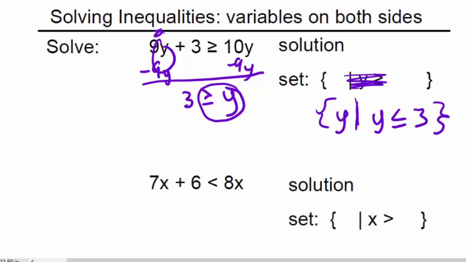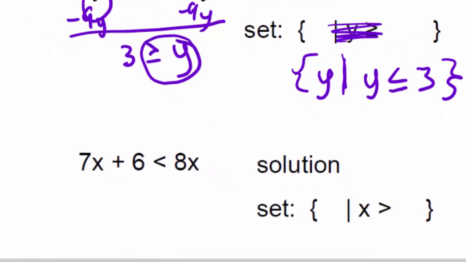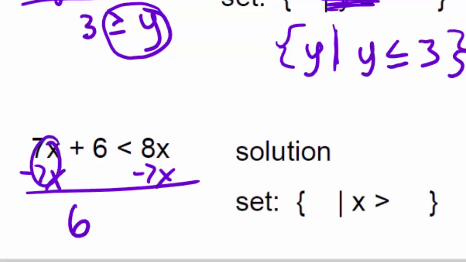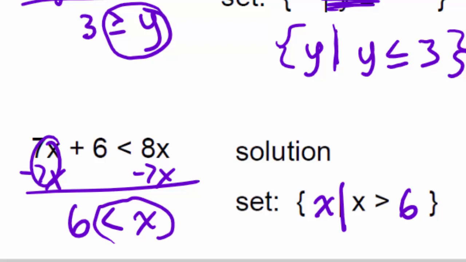So I want to get rid of my x's. Get rid of the small one. So I got a 7 on the left-hand side, so I'm going to minus 7x from both sides. That'll give me a 0 plus 6, which is 6, which has to be less than, and then 8x minus 7x is going to leave me with 1x or just x. And then I'm going to write that over here. So all x such that x is greater than 6. In that case, right here, when I reverse it around, notice how this is opening towards x. Well, it's also open towards x on this side.